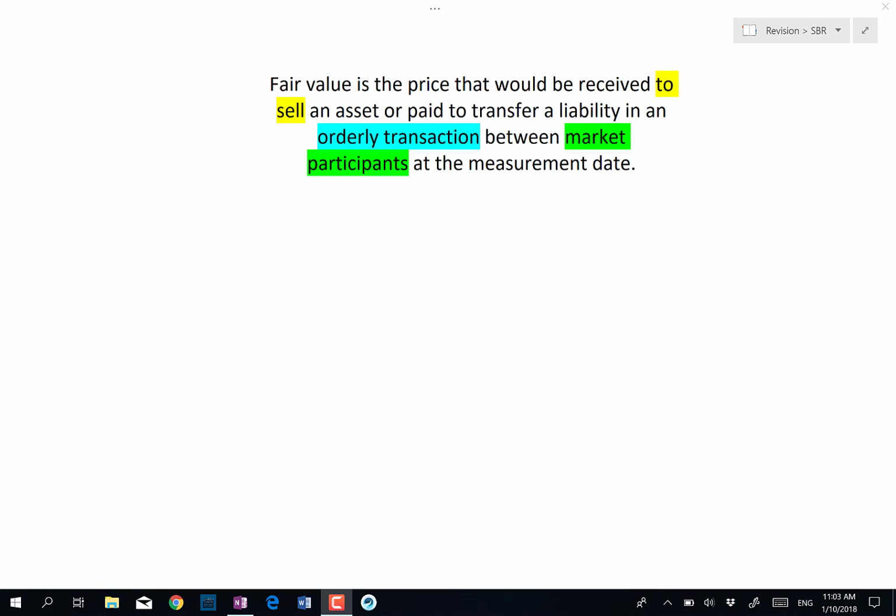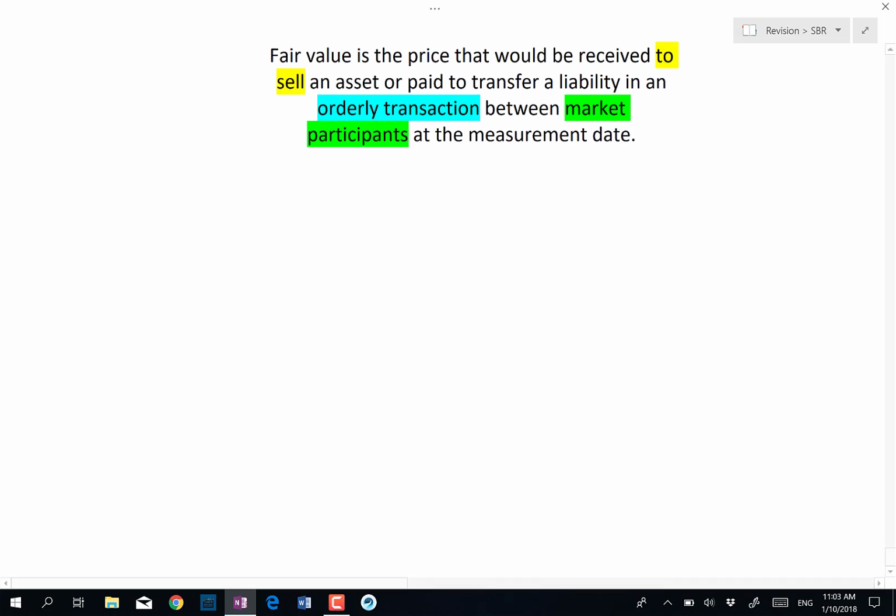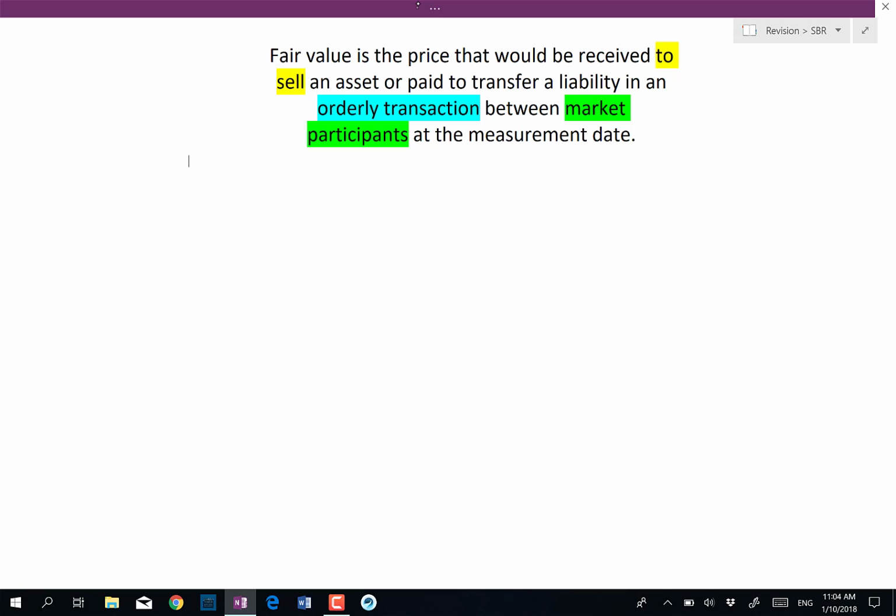Hi guys, today I'm going to discuss with you IFRS 13, Fair Value Measurement. Now, when we talk about fair value measurement, let's look at the definition provided by IFRS 13. Fair value is basically the price that would be received to sell an asset or paid to transfer a liability in an orderly transaction between market participants at the measurement date.